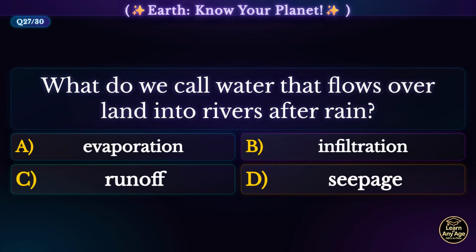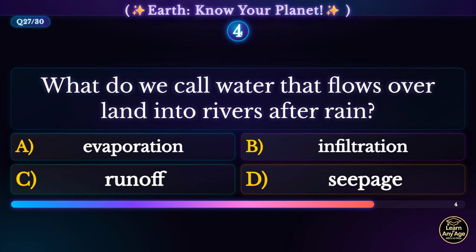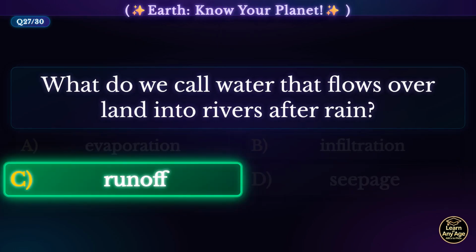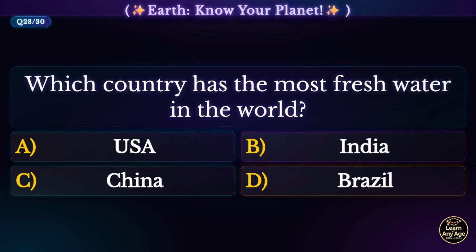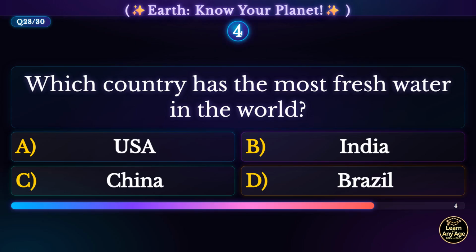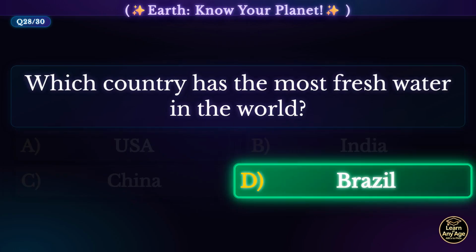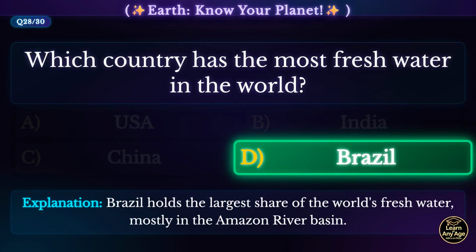What do we call water that flows over land into rivers after rain? Runoff. Runoff is water that flows over the surface of land into streams and rivers after heavy rain. Which country has the most fresh water in the world? Brazil. Brazil holds the largest share of the world's fresh water, mostly in the Amazon River basin.